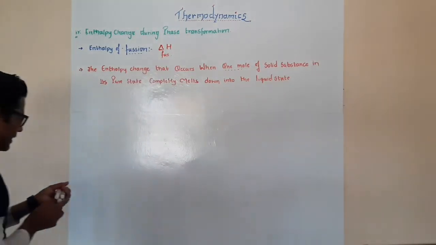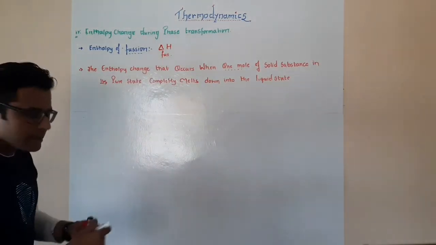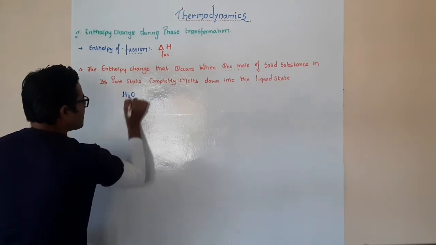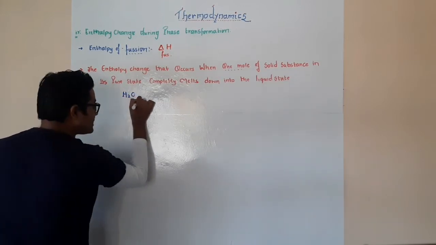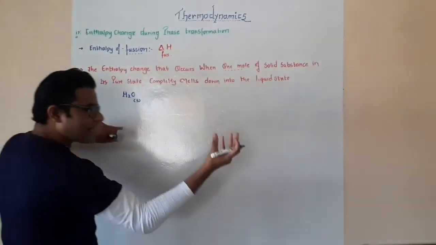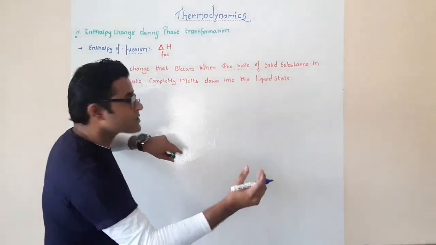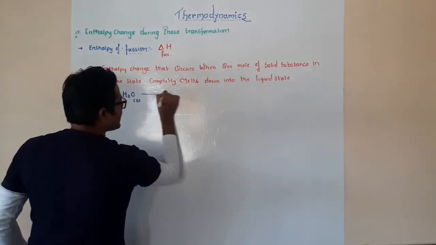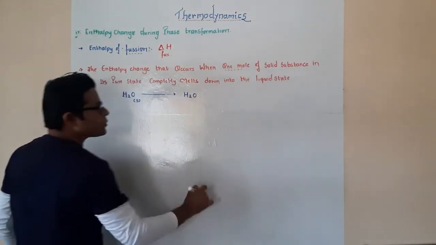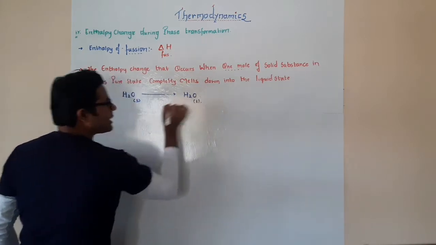So in order to understand this, let us say that I have water in the solid state and that is nothing more than the ice, correct? So if I take ice and if I keep it, what is going to happen? Naturally, after some time at the room temperature, it is going to get converted into the liquid form, correct?